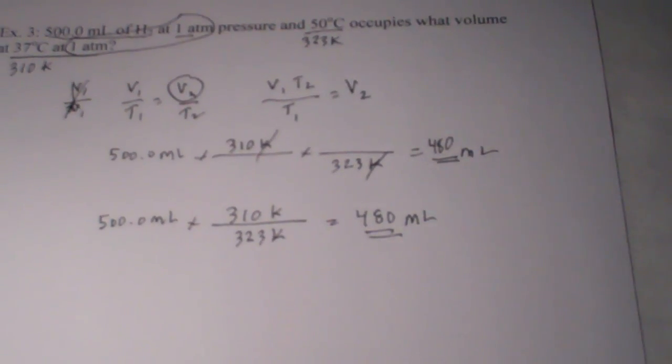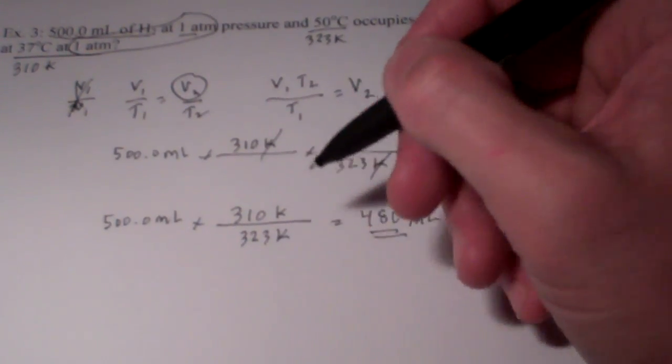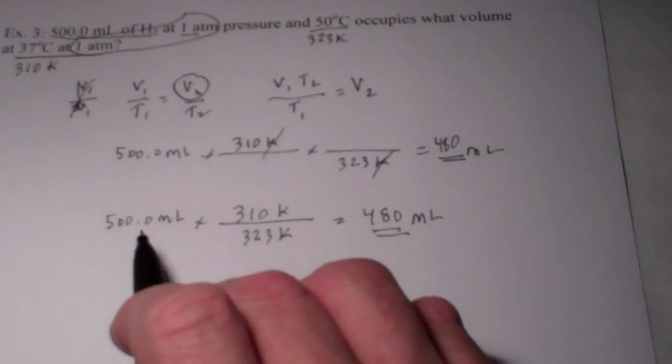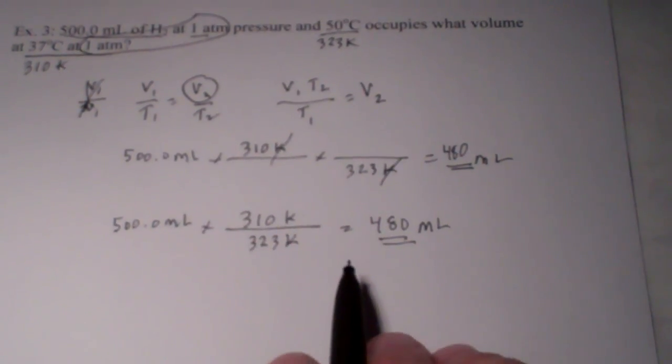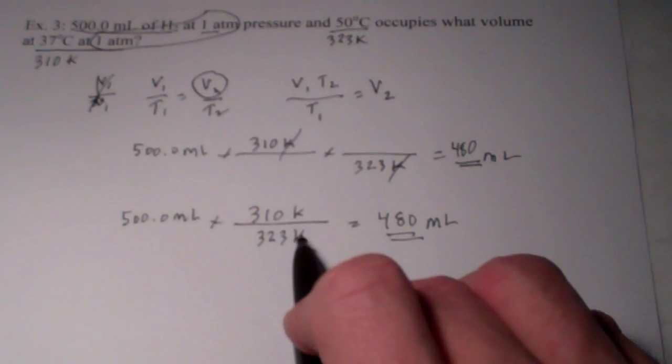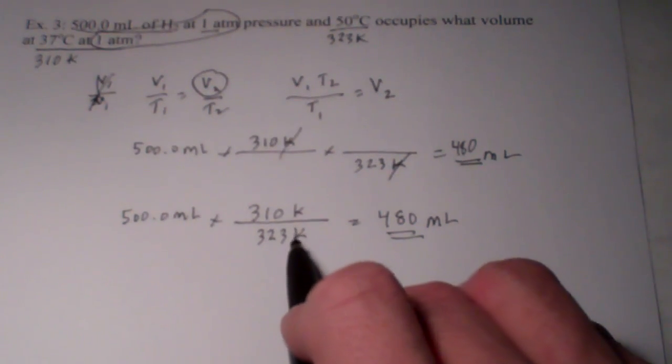Pretty straightforward. Now, if you listen carefully, I did not say the smaller number always goes on top. I said if you expect the volume to get smaller, then put the smaller number on top. Well, why would you expect the volume to get smaller? Well, that happens when a gas's temperature decreases.